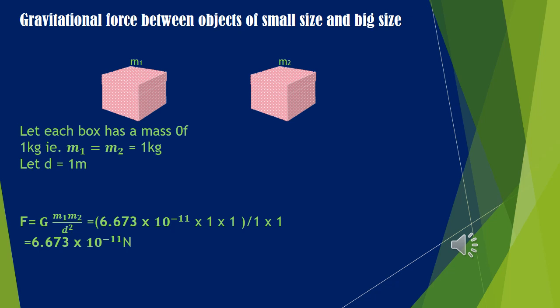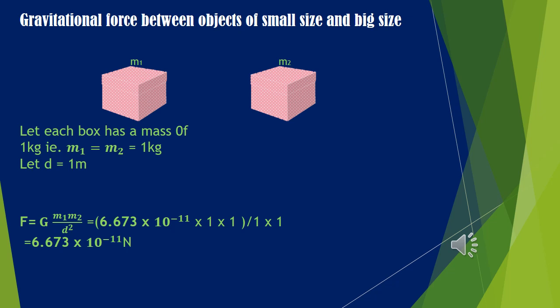Let us now calculate the gravitational force between two boxes. Each box has a mass of 1 kilogram and they are separated by 1 meter. So M1 is equal to M2 is 1 kg and D is 1 meter. So children, let us calculate the gravitational force. The equation is F is equal to G M1 M2 by D square. So when we substitute the values, we get the answer as 6.673 into 10 raised to minus 11 Newton.